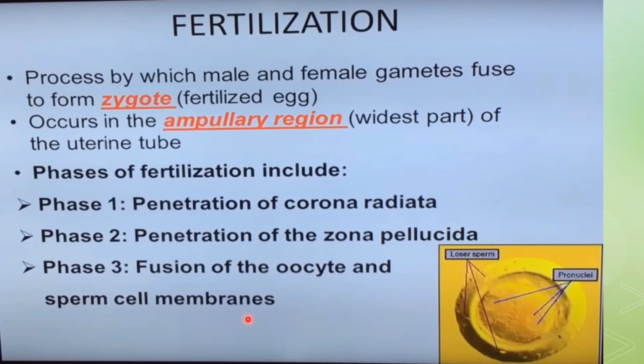You know that approximately 200 to 300 million spermatozoa are normally deposited in the female reproductive tract. Fertilization is the process by which male and female gametes fuse to form a zygote, which is a fertilized egg. These are the different phases of fertilization: number 1, penetration of the corona radiata; number 2, penetration of the zona pellucida; and number 3, the fusion of the oocyte and sperm cell membranes.